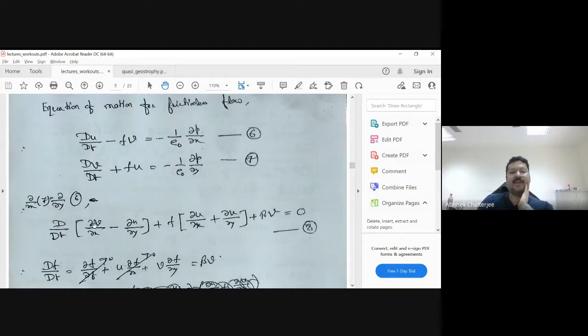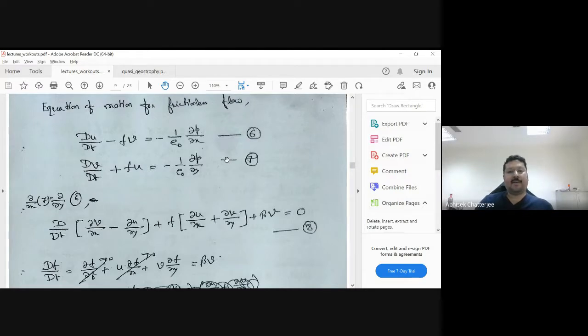So del v by del x. Take an x derivative of this equation first. So d/dt of del v del x plus f del u del x. This will be here, and then on the right hand side you have minus 1 upon rho del square p del x del y.